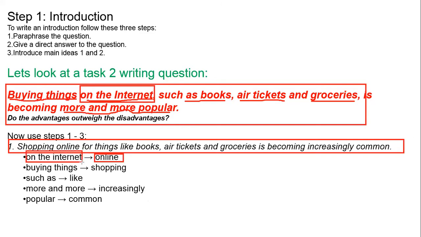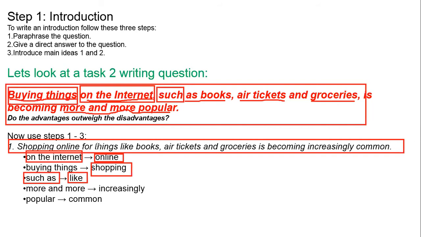We convert it into online. Buying things, they have given us "buying things." IELTS has given buying things, and we have converted it into shopping. Such as books: we cannot change books, but we can change "such as" into "like." Air tickets, we cannot convert. Books, we cannot change. Groceries, we cannot change.